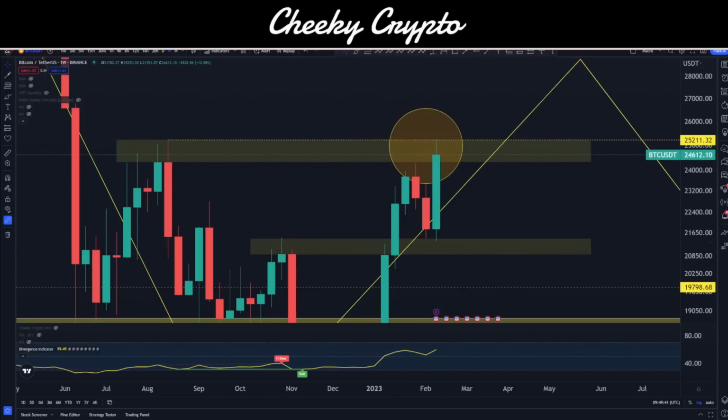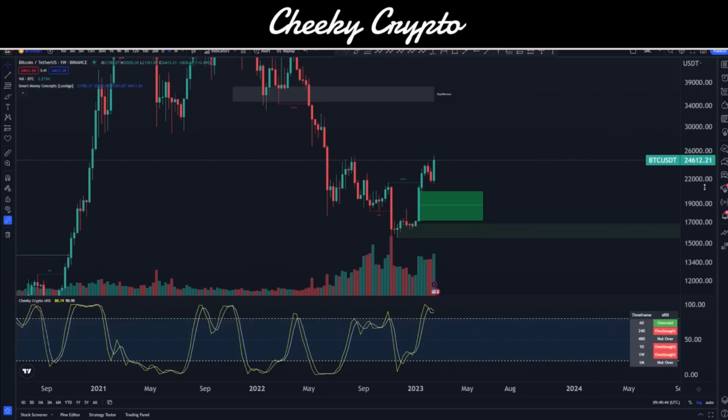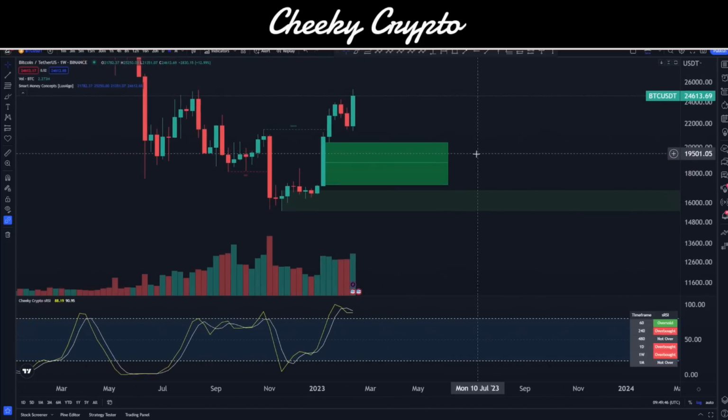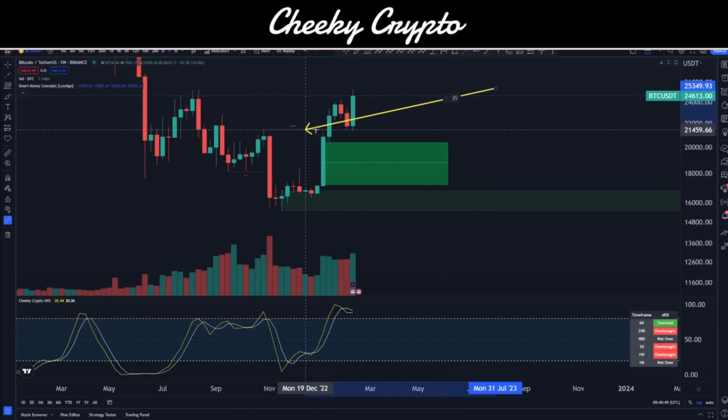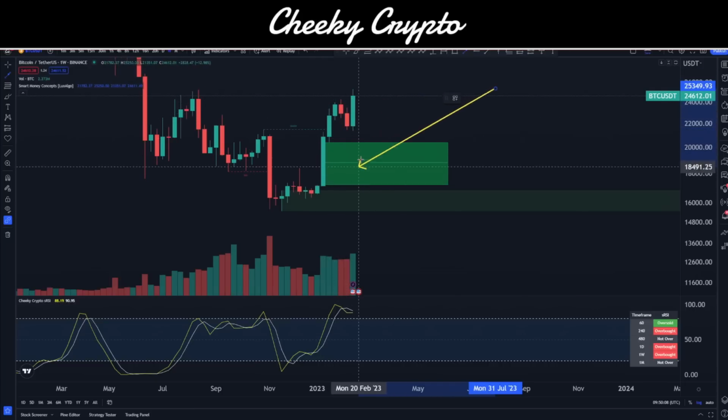Now, if I come over into smart money concepts, we can actually take a look at a few things that are interesting on our weekly chart. Here we can see that we have a change of character. So we were coming down, and we've changed the character upwards. Now normally when you have a change of character like this, some people jump the gun too soon, right? They essentially see the change of character and think, fantastic, we're going to the moon, we'll come in. And usually what happens is that there are some imbalances that create these changes of character. And we can see that there's such an imbalance here. The imbalance basically symbolizes how we have an imbalance in the order books, between the buyers and the sellers.